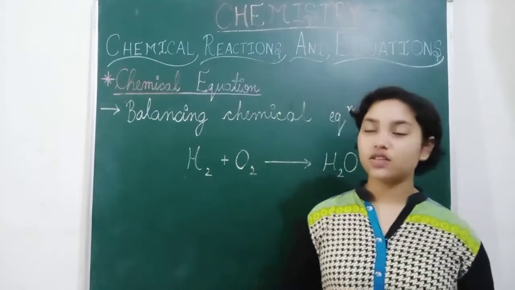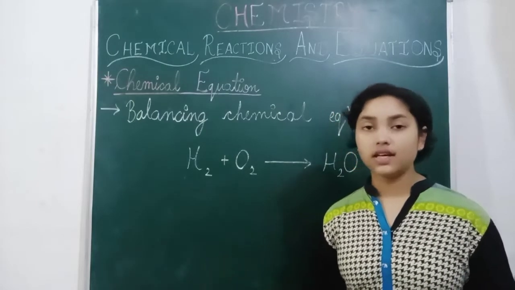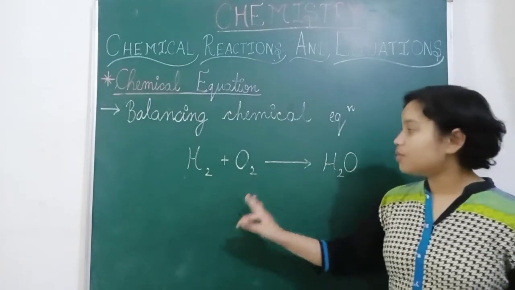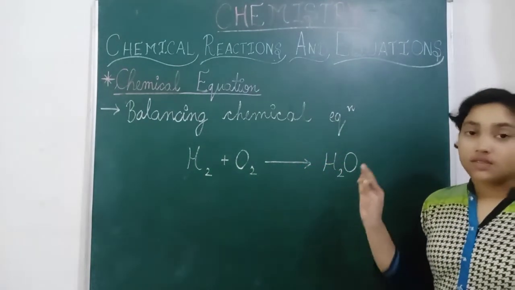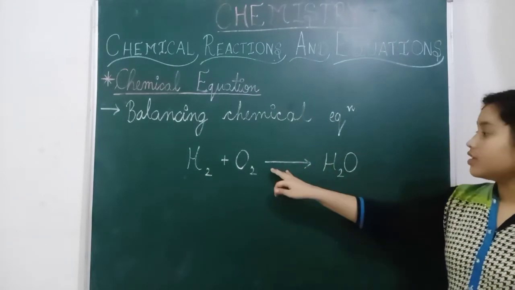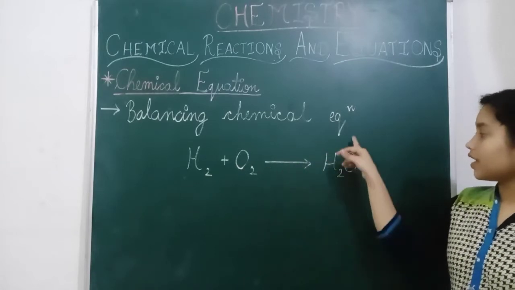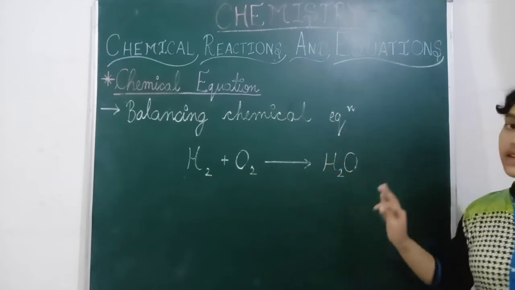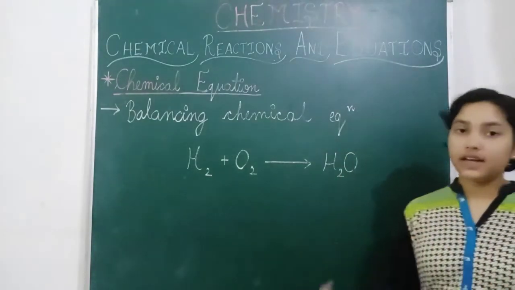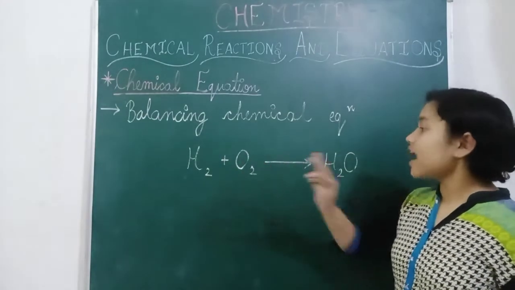Our next topic is based on the same thing, balancing chemical equations. Now we are given an unbalanced equation and we have to balance it. This is the given equation, H2 plus O2 gives H2O. The arrow sign means that when the reactants react with each other, the product is formed. The arrow points to this side, so this is the product. This is the equation given to us, and we have to balance it.